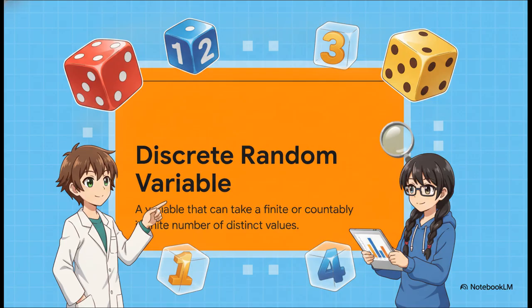So a discrete random variable is one that can only take on a finite, or at most, a countably infinite number of distinct values. Just picture this as a very chunky world. We're dealing with isolated, separated outcomes here. Like, think about counting the number of students in a classroom. You could have 20, or you could have 21, but you are never ever going to have 20.7 students. The values have real physical gaps between them.